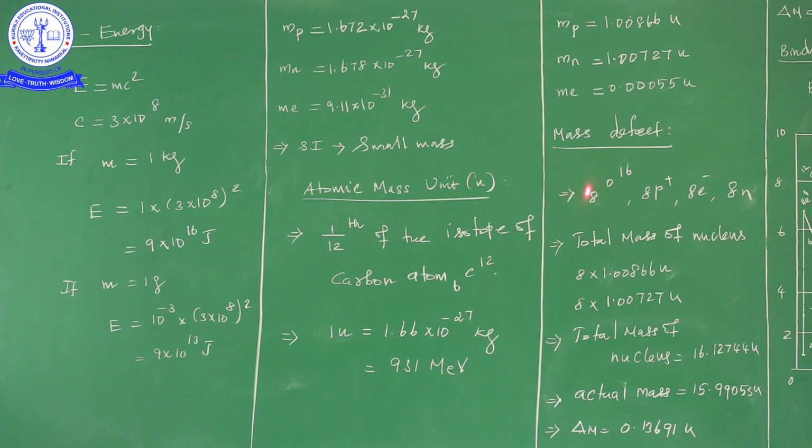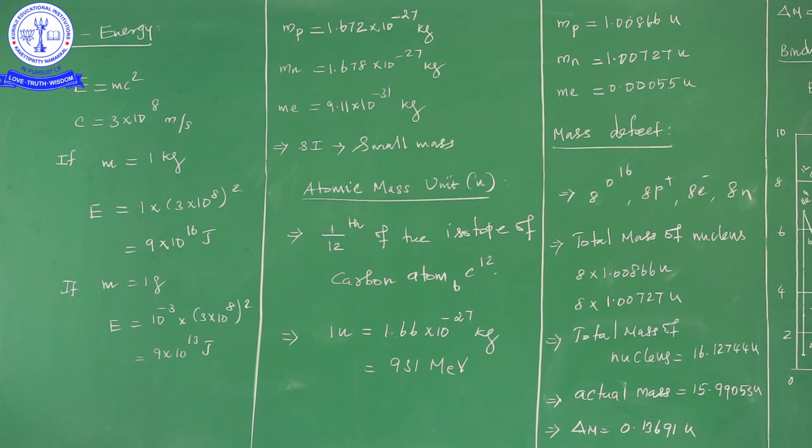Suppose consider an atom, 8O16, oxygen 16. I hope you already know 8 is the atomic number and 16 is the mass number. From the atomic number we know how many protons and electrons there are, and from the mass number we can know how many nucleons are in the nucleus. What is meant by nucleons? The mass number indicates the number of nucleons in the nucleus. Every particle in the nucleus is said to be a nucleon.